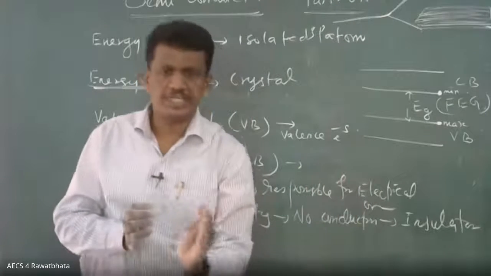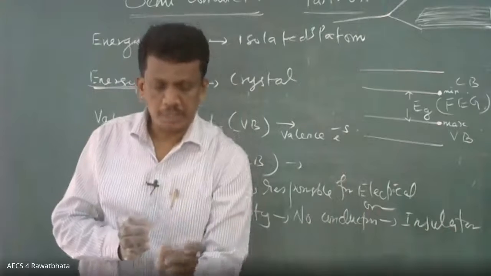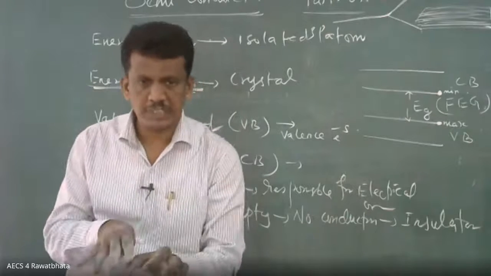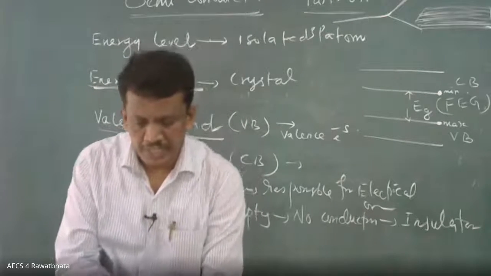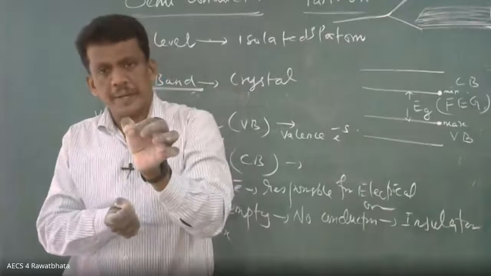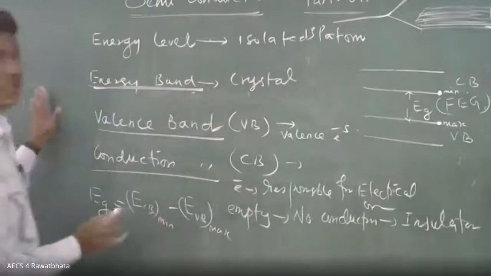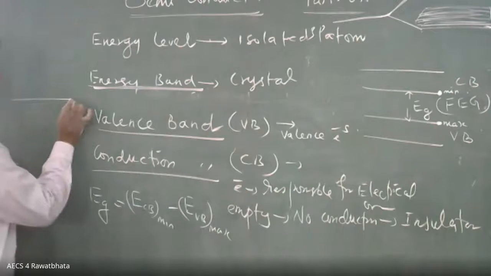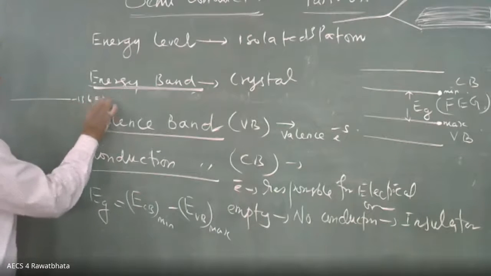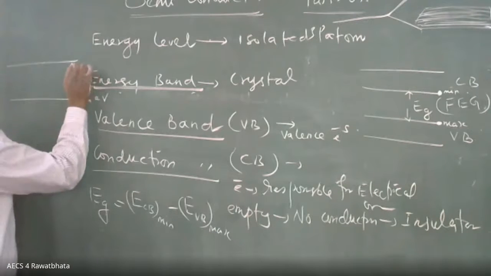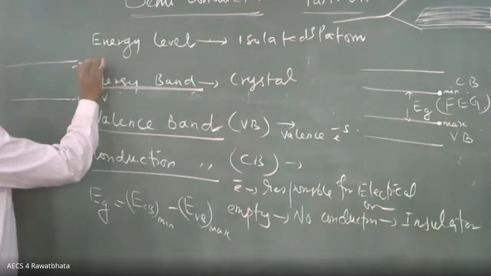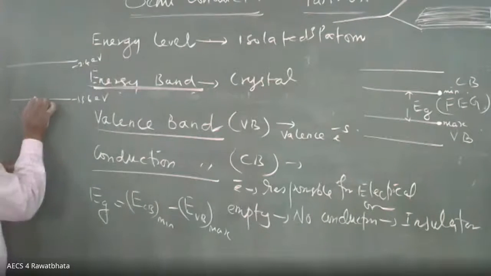You give some energy, and the electron in a particular orbit, the first orbit suppose, after taking that energy will go to the next one. Suppose here minus 13.6 electron volt, and here minus 3.4 electron volt. Now, what will happen?